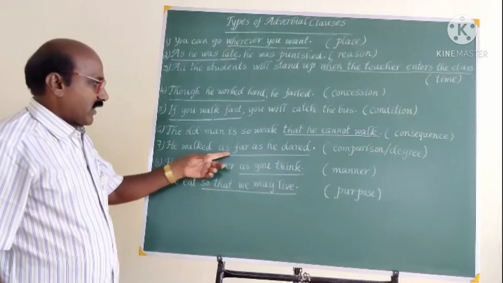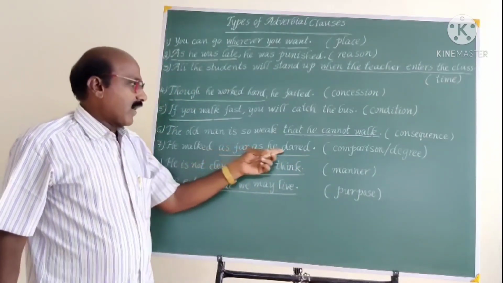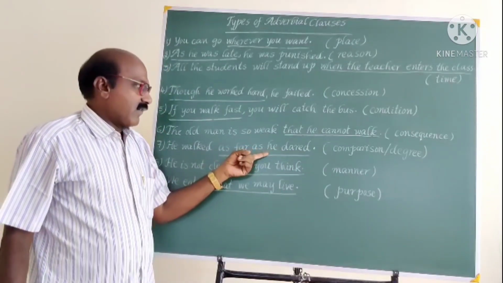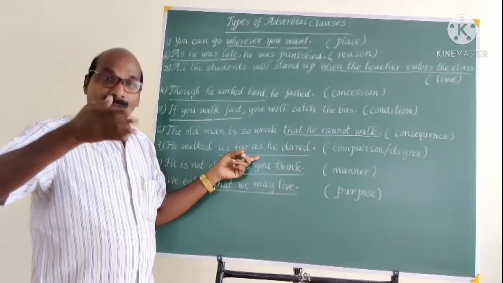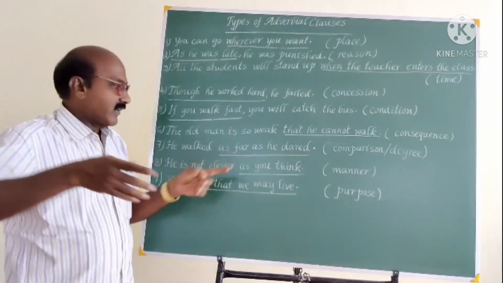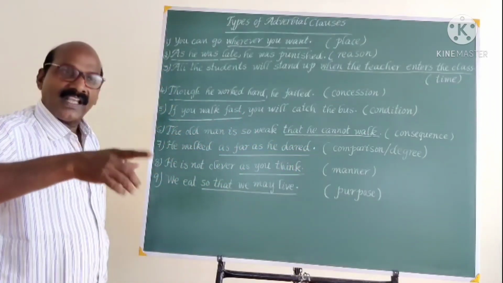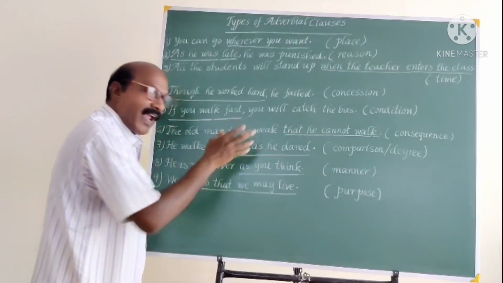He walked as far as he dared. As far as he dared is an adverbial clause of comparison or degree. This adverbial clause of comparison or degree is often introduced by expressions like as far as.